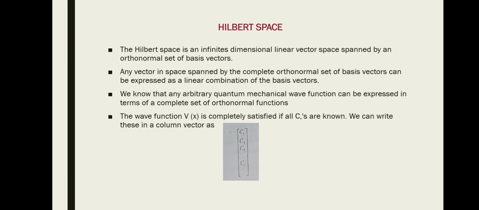Since we are expressing these wave functions in the form of orthonormal functions, the wave function satisfies complex numbers. So we can write this in column vector form, as the set c1, c2, c3 and so on up to ci.